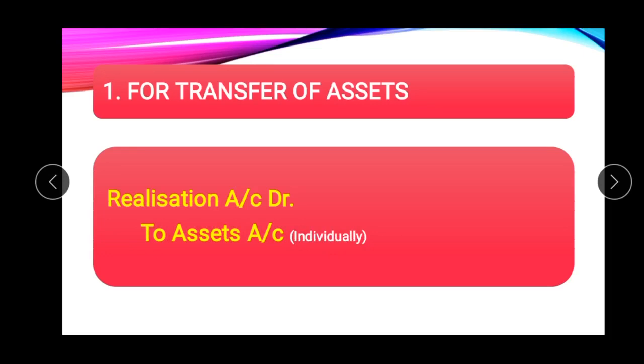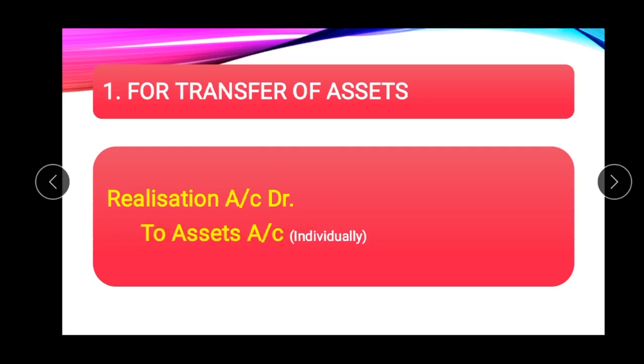In such way we will write the assets. And it should be kept in mind that assets are always having debit balance, but here we have credited the assets account. Why? Because we are going to close the assets account by transferring them to the realization account. So that is why here the assets are credited.